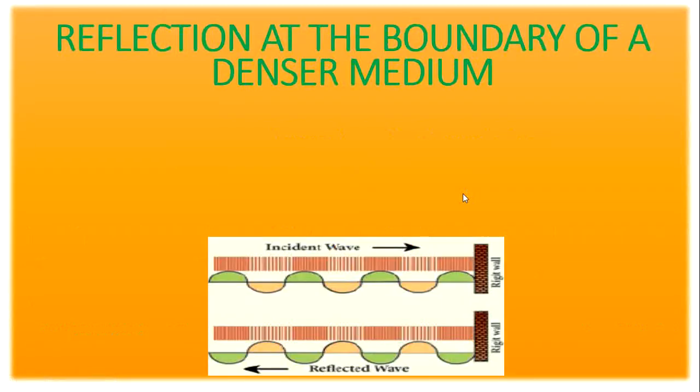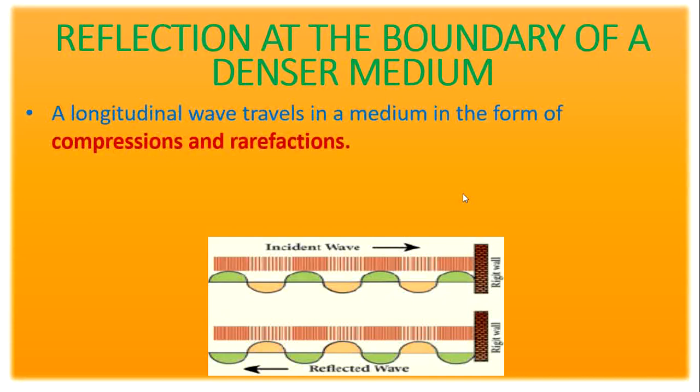Reflection at the boundary of a denser medium. A longitudinal wave travels in a medium in the form of compressions and rarefactions. See this diagram. A region where we have a denser region is called compression, and where we have a less dense region is called rarefaction. In the previous class I told you the denser region is called compression and the rarer region, less dense, is called rarefaction.